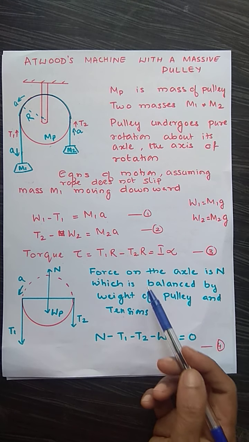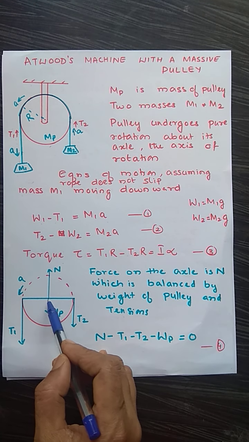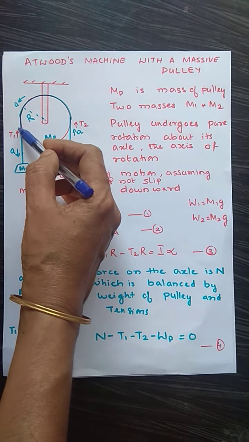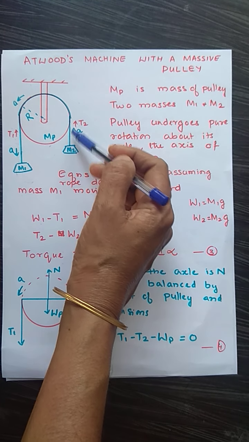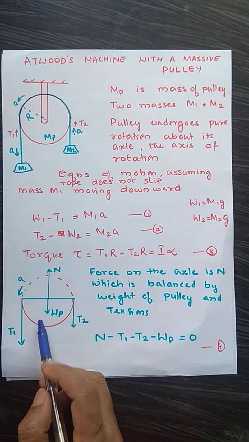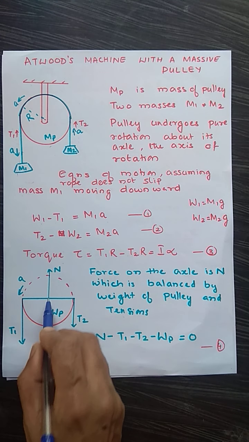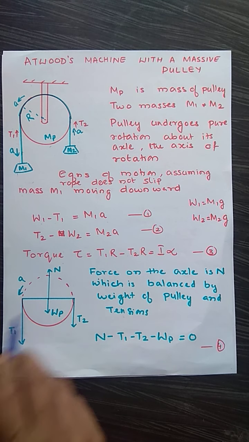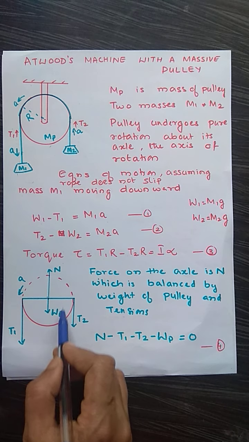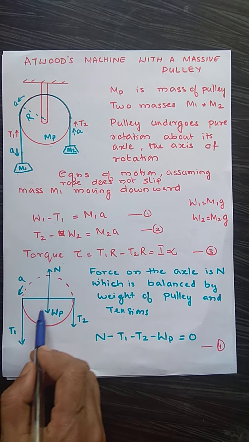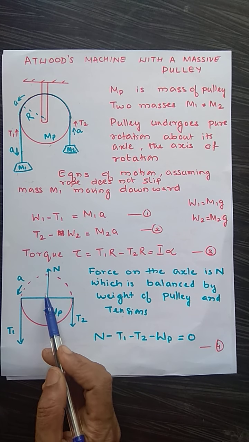Now let us consider the force that is acting at the axle. Here we have considered the acceleration of mass M1 and the acceleration of mass M2 in this direction. Now let us consider the axle. This is the axle of the pulley. What is the force acting at the axle? Now the pulley is rotating about the axle. The pulley is not falling down. That means the forces here are balanced.